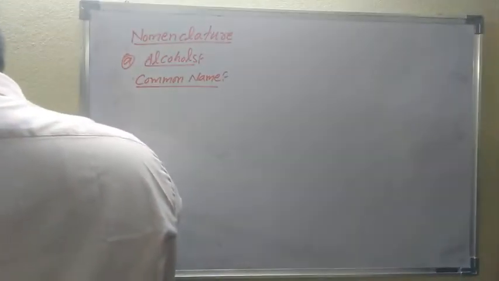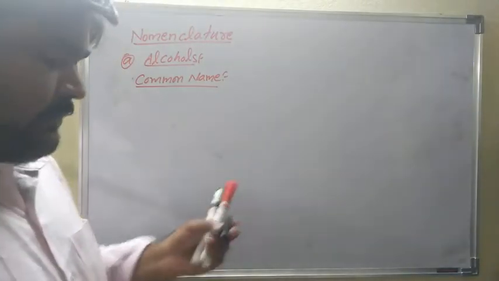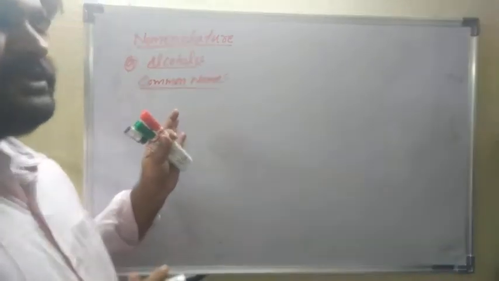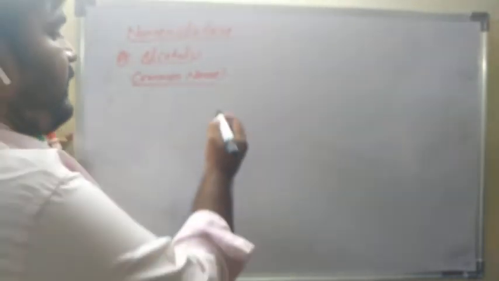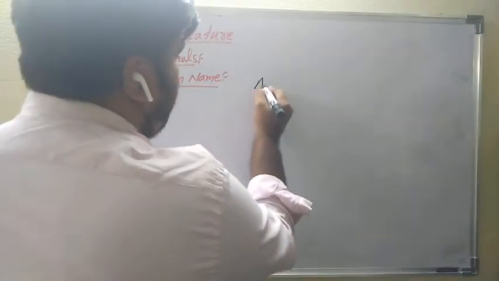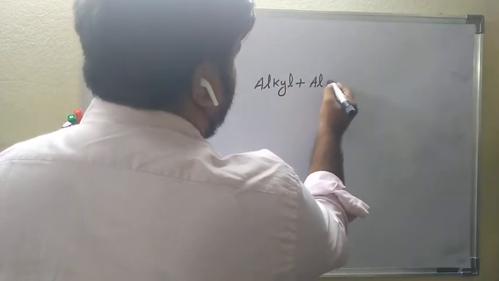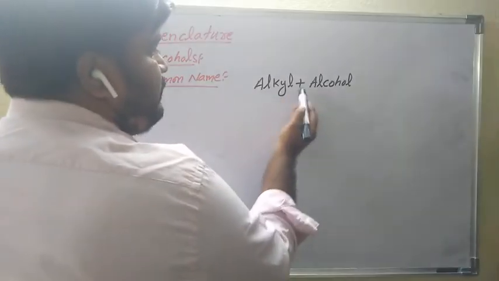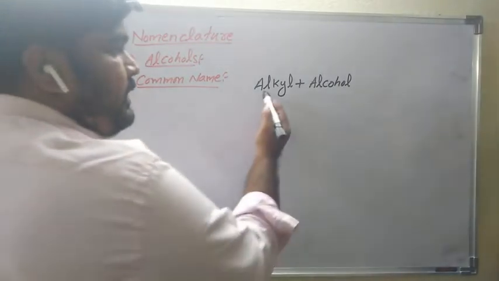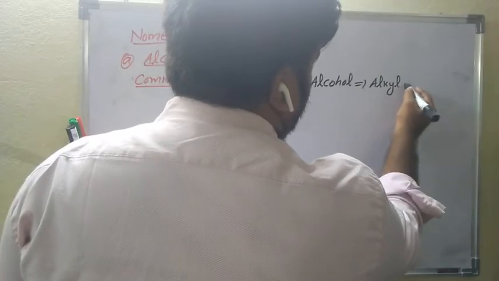See, coming to the common name. The common name is derived from the alcohol group only. Alcohol means which group? OH group. So the common name is derived from the alcohol. Here I will write alkyl plus alcohol. Before the naming of alcohol, we have to write the alkyl group name. So it gives alkyl alcohol.